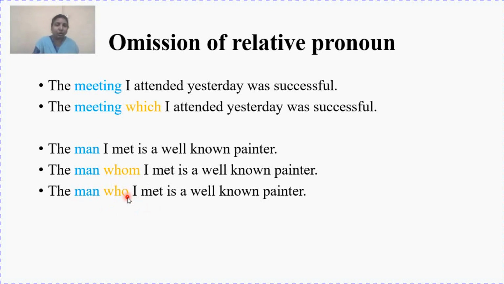When I am talking about who, I am talking about the subject, and when I am talking about whom, I am talking about the painter. But who is the painter? The man. In both the cases, we are talking about the man only. But in one sentence I am using man as a subject, and in another sentence, I am using man as an object. So, whether you add or you omit in certain cases is advisable.